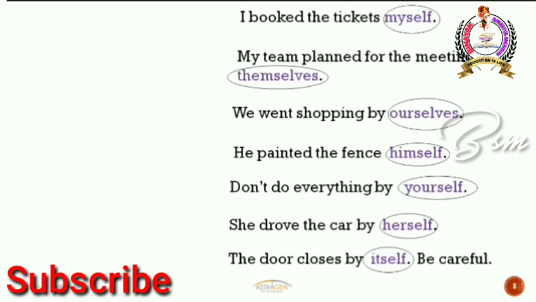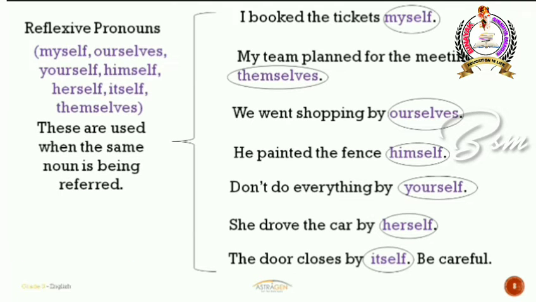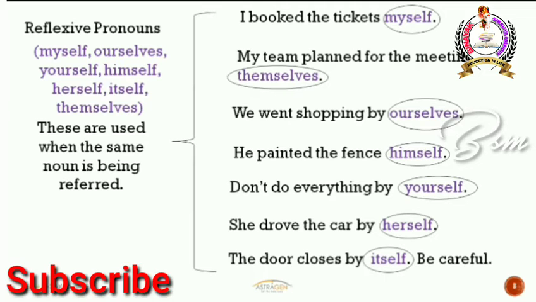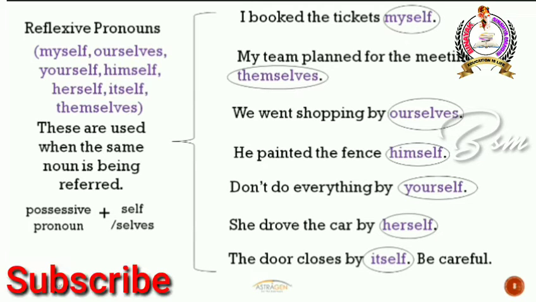So why are those words all highlighted? What are they telling us about? They are nothing but reflexive pronouns. So what exactly are reflexive pronouns? They will use the same noun. So what exactly are reflexive pronouns? Reflexive pronouns are used when the same noun is being referred. That means that particular action is done by the same noun. Then you use reflexive pronouns. So when you add self or selves to the possessive pronoun, then you call that as a reflexive pronoun.